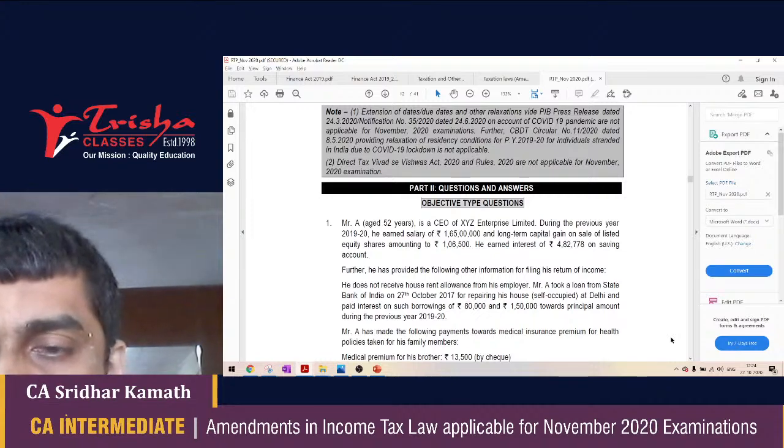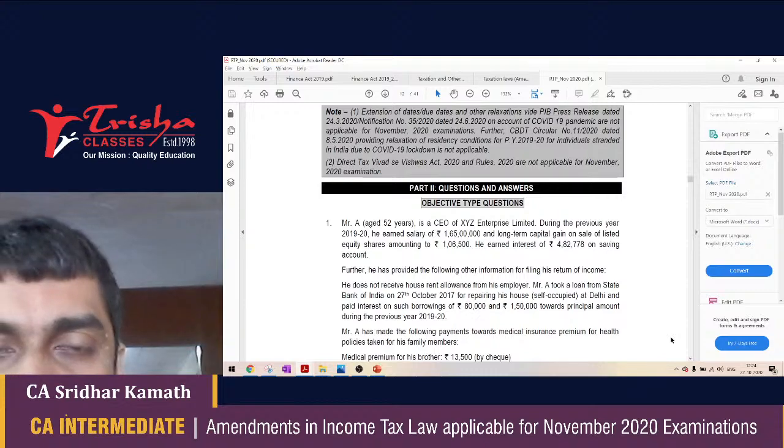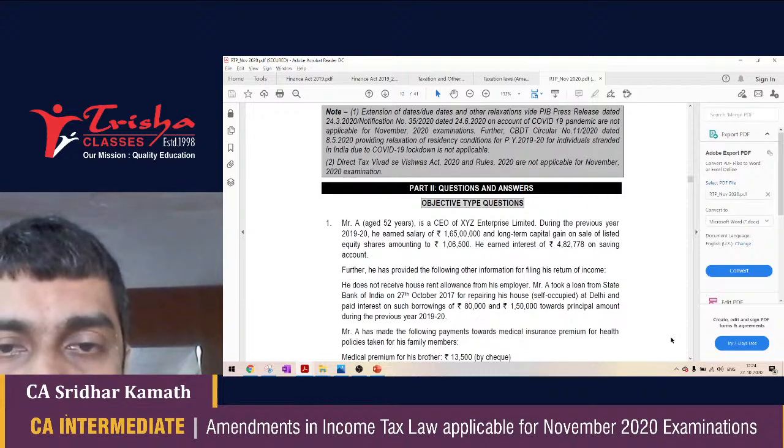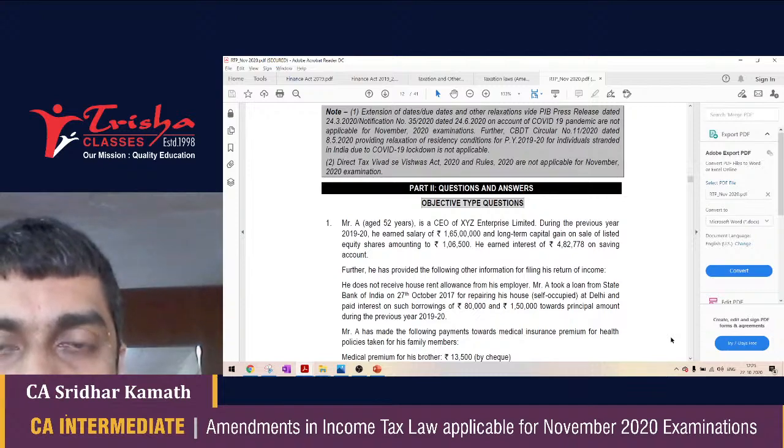So I think with this we can close the session. If there are any questions, you can then ask Trisha. But if there are no questions, I'm happy that the amendments have been adequately focused on, and I hope that this would help you a great deal in writing your income tax exams for November and December.